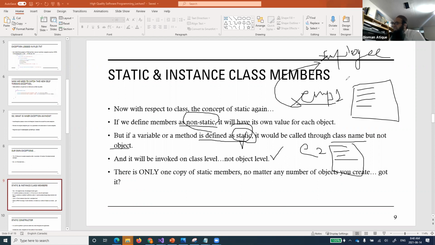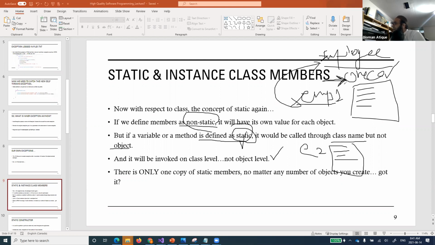It means the static member of this Employee class will always have one instance. It will execute once. Be it 100 or thousands of objects you create, the static member will only be created or executed only once, not after that. Does that make sense to everyone? We'll see the example shortly. So the static members of a class only execute, or are invoked, once.